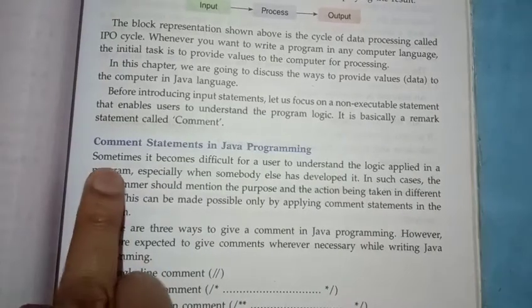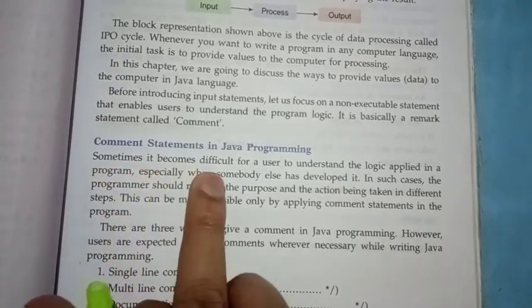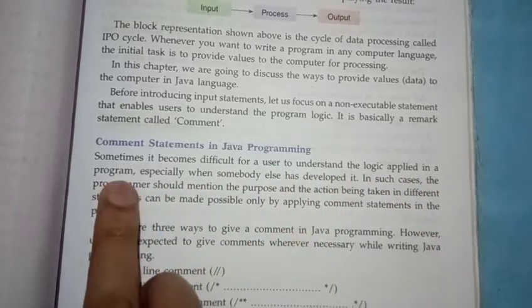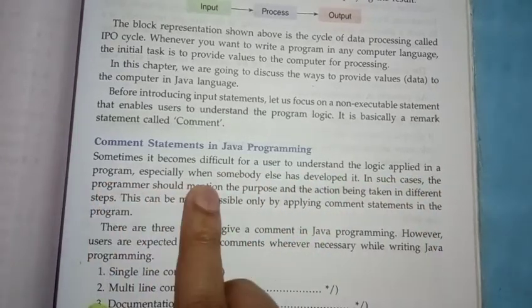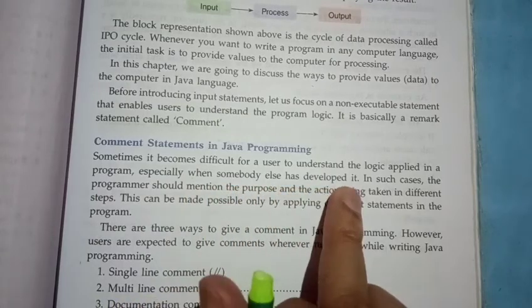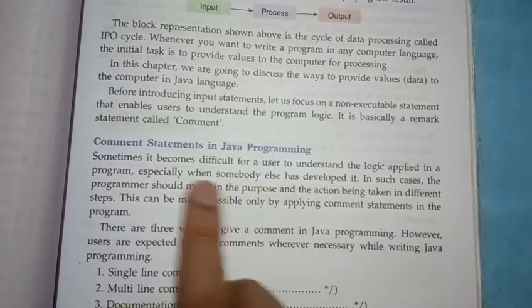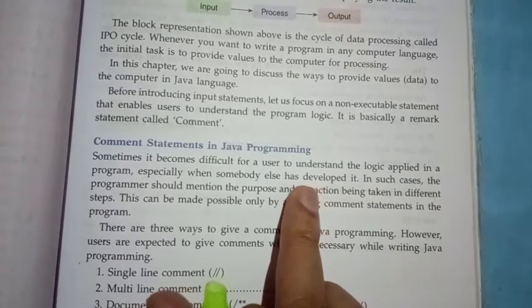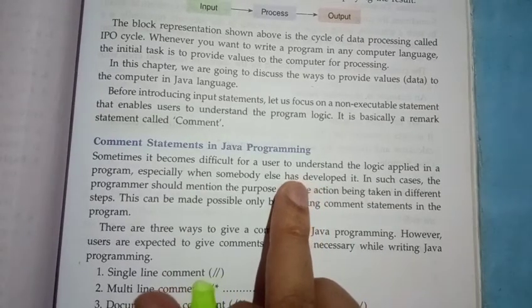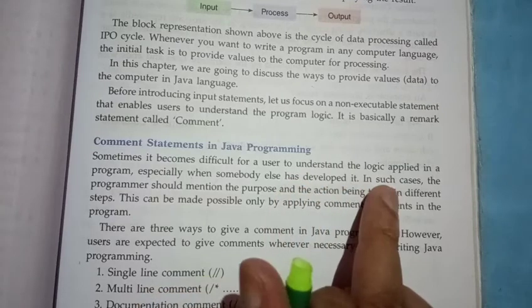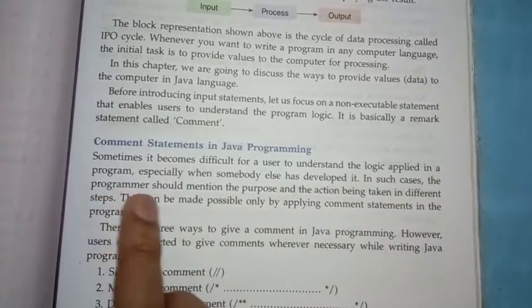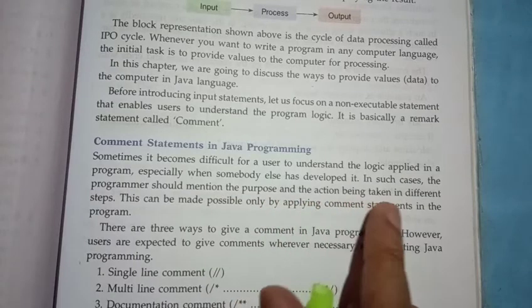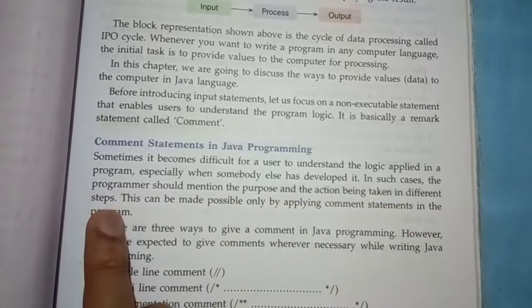Look here, sometimes it becomes difficult for a user to understand the logic applied in a program, especially when somebody else has developed it. Means when we develop a program and a second person is not able to understand what we have made. In such cases, the programmer should mention the purpose and the action being taken in different steps.